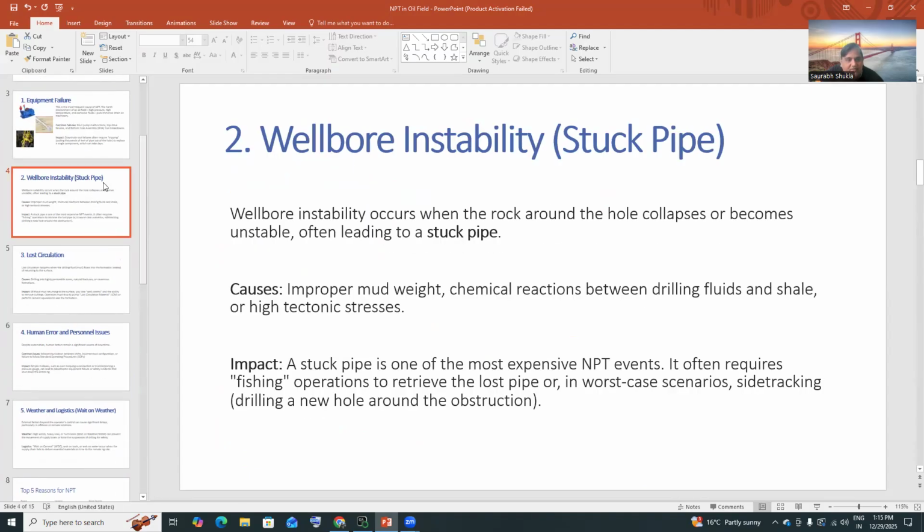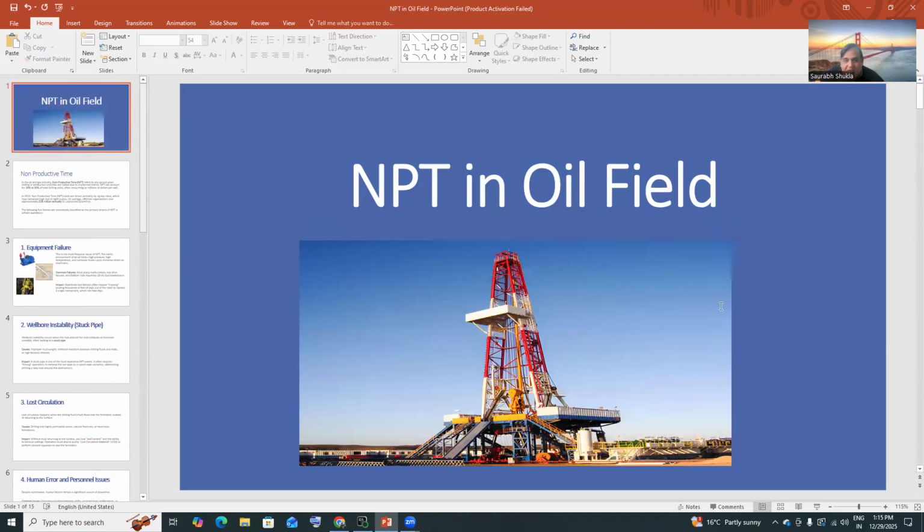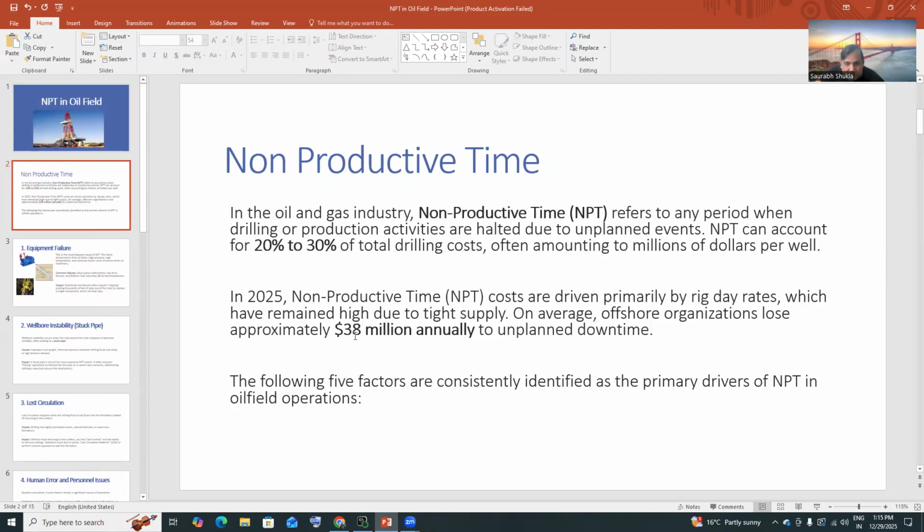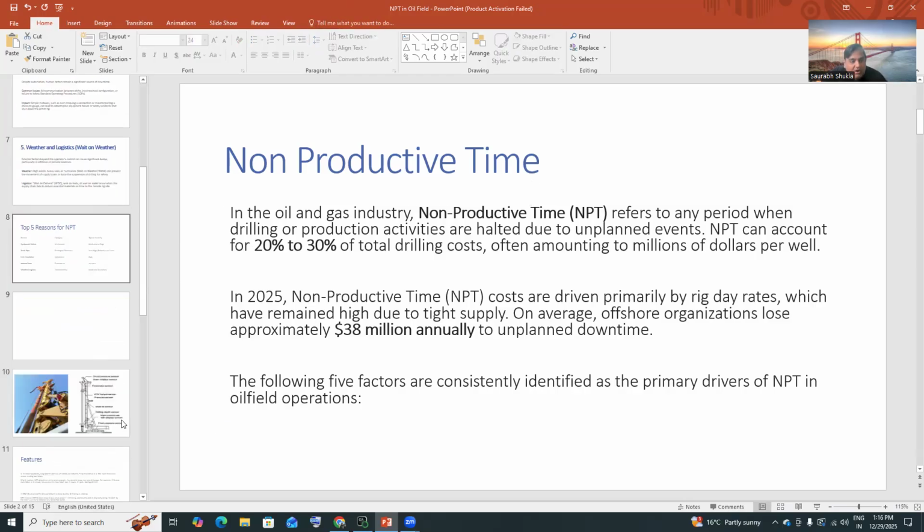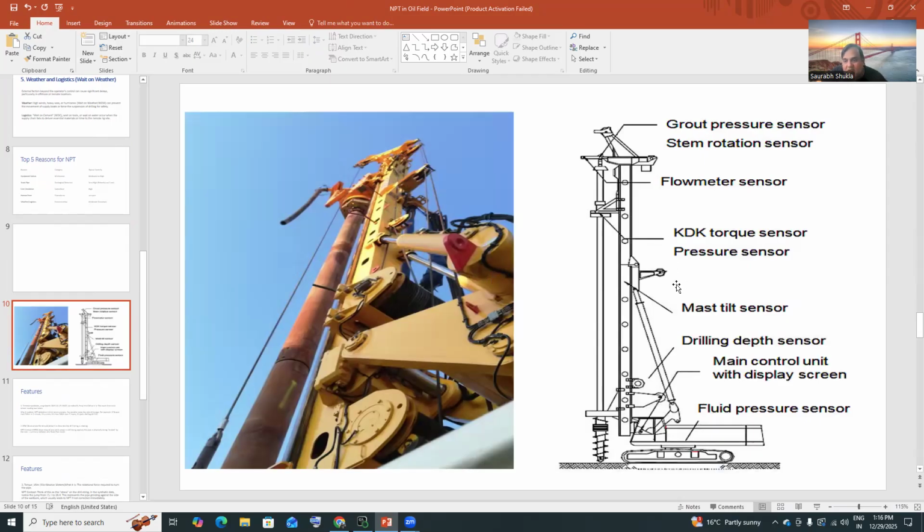So just remember this. If anybody asks you what NPT is and how it is impacting, just remember this: $38 million annually is lost to unplanned downtime. $38 million they are losing just because of unplanned downtime. So NPT, we have to cover in the oil and gas industry. They are spending a lot on this, because now they are putting a lot of sensors to get real-time data, and they can plot it, and based on that, they can calculate the NPT. So this is important, guys.